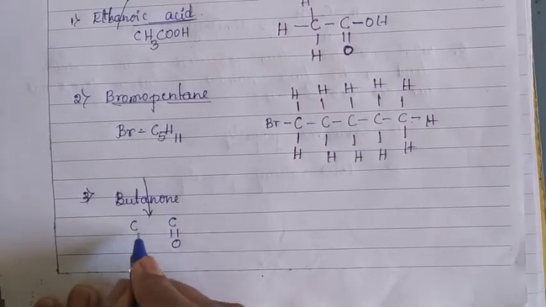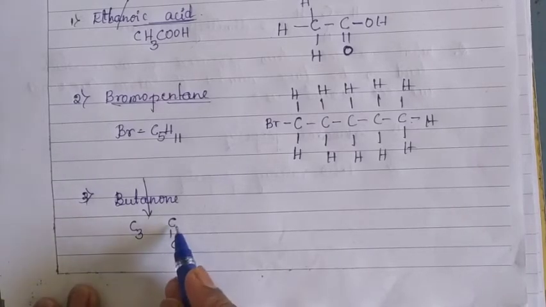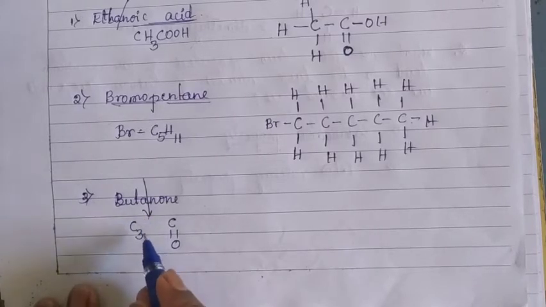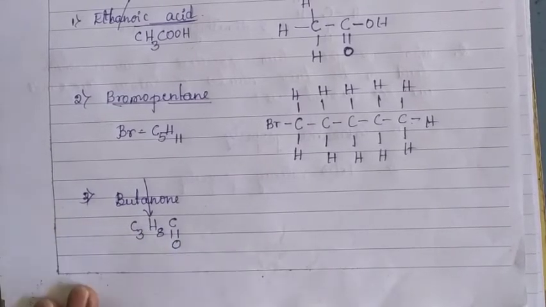That's why first here we have to write C3, and for this we have to add this carbon also. It becomes C4. That gives but. And the number of hydrogen atoms becomes H8.